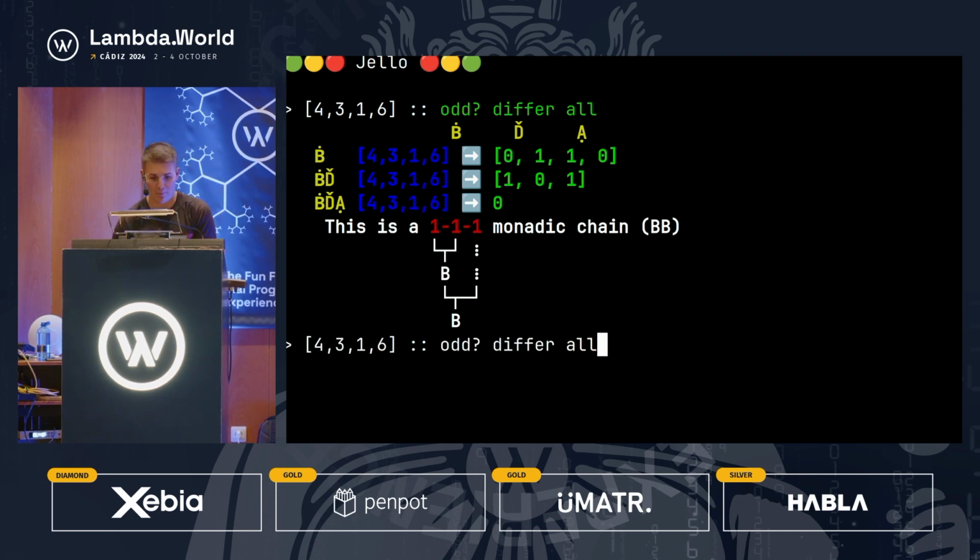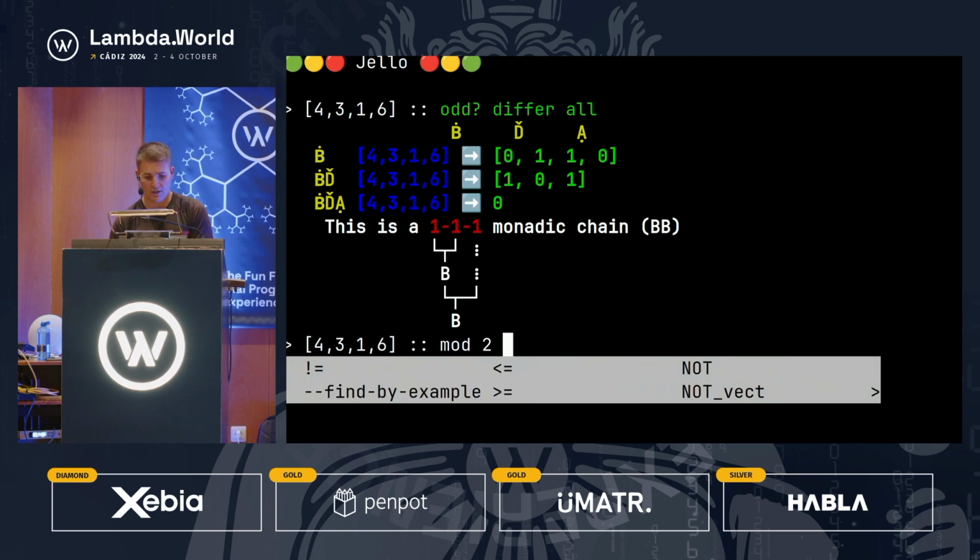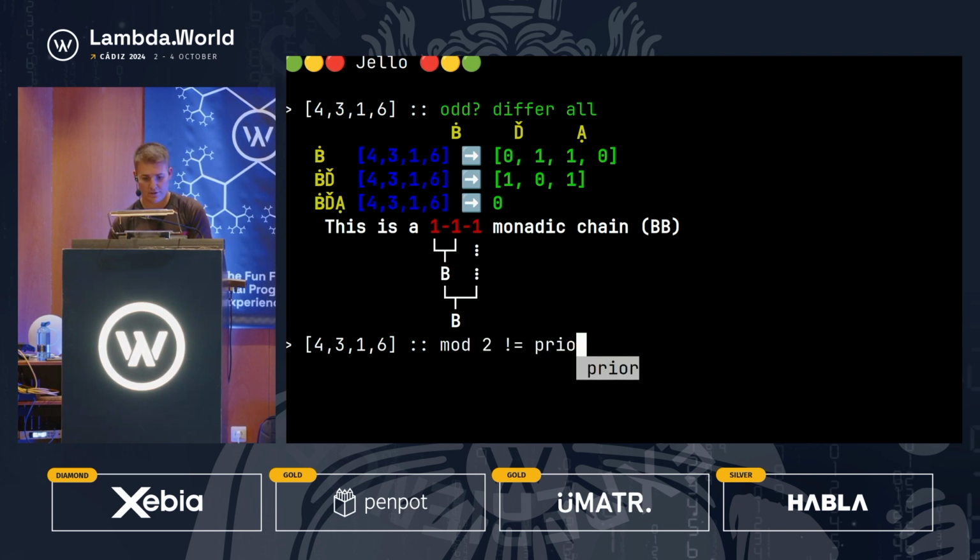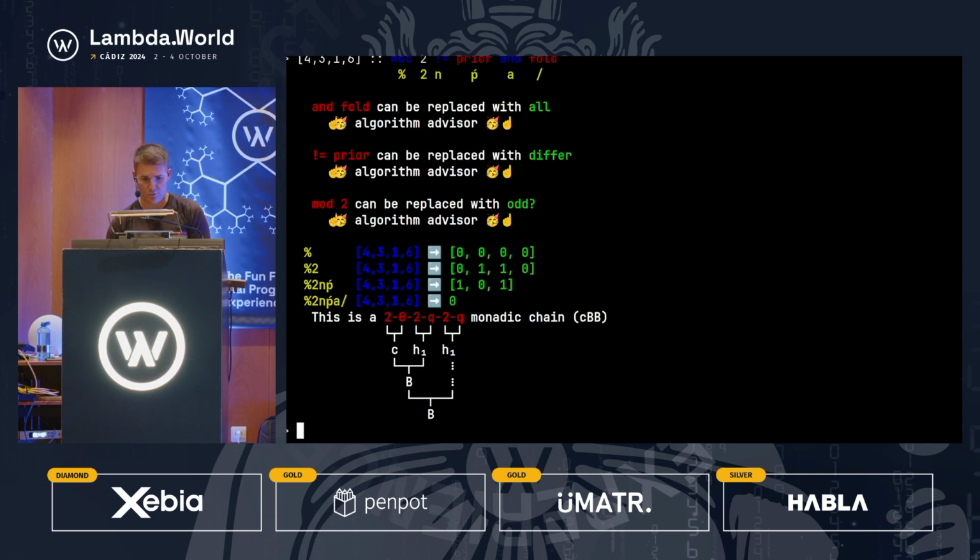So if we go back to our initial full-blown example where we did mod 2, not equal to prior, and then and fold, and we zoom out a bit, first of all, you can see you get all your algorithm recommendations. But at the bottom, you get this much more complicated tree because the arity is 2, 0 because a constant has a 0 arity, 2q, 2q.